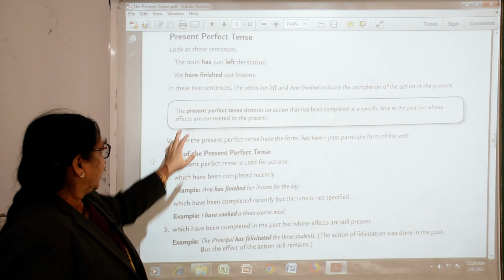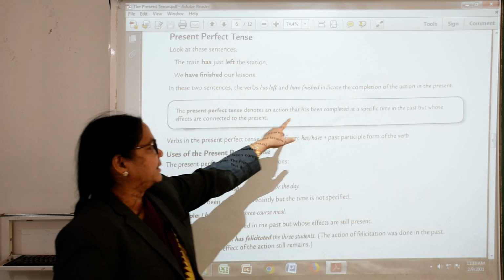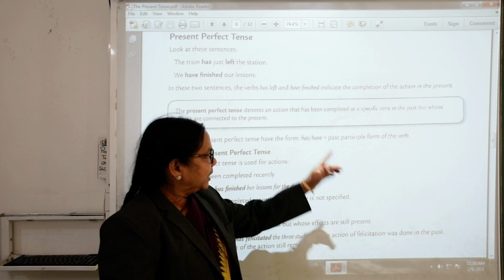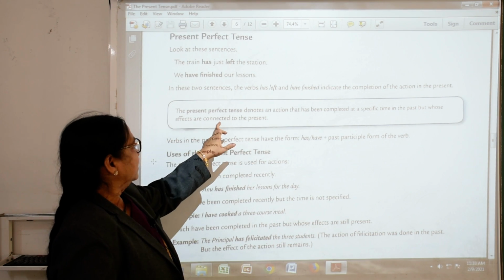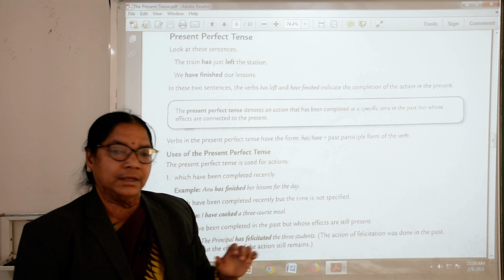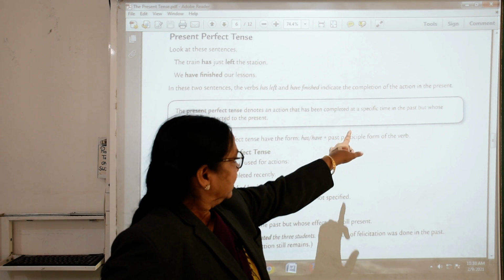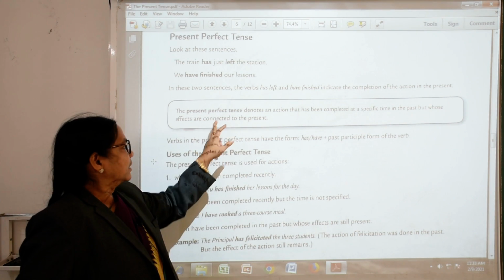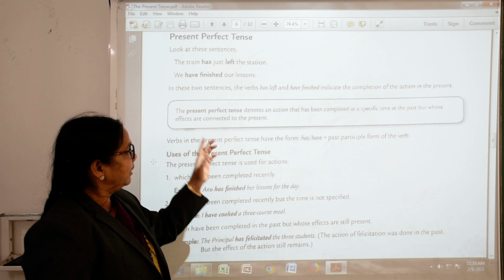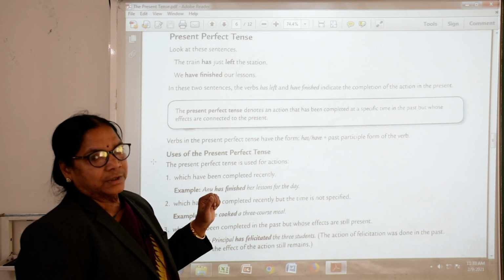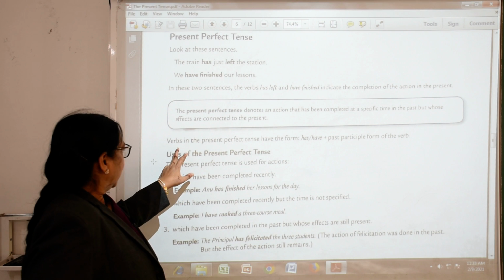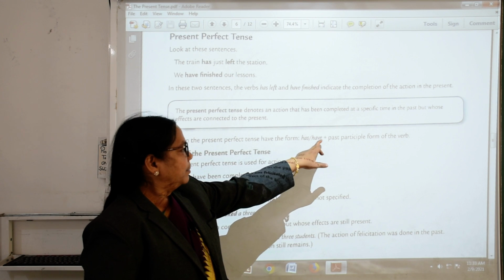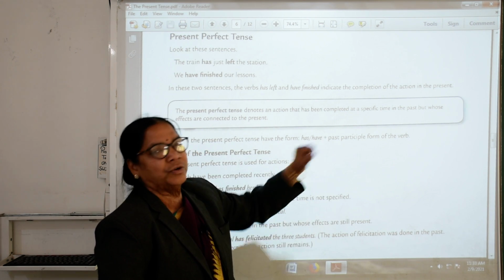It is perfect. Now, the present perfect tense denotes an action that has been completed at a specific time in the past, but whose effects are connected to the present. Its effect is there. Verbs in the present perfect tense have the form has or have plus the past participle form of the verb.